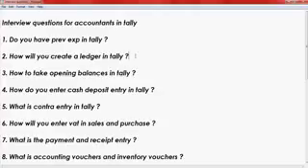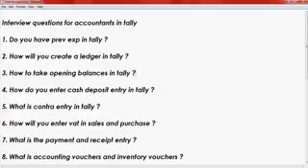The third question is, how to take opening balances in Tally? This is a very important question. While taking opening balances, you get the previous year balance sheet. From the balance sheet, you have to create ledgers one by one and take opening balances.